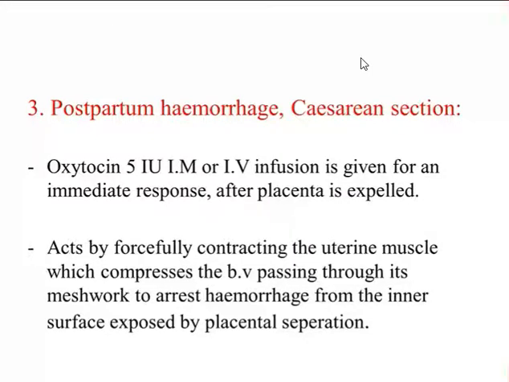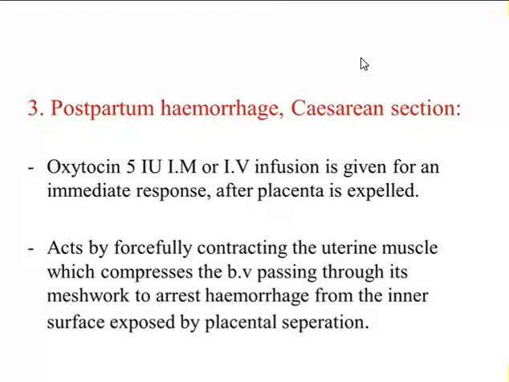When the blood vessels are compressed, there is less chance of hemorrhage from the inner surface of the placenta. So oxytocin can be used to prevent postpartum hemorrhage, or it can also be given after cesarean section to decrease the blood loss.